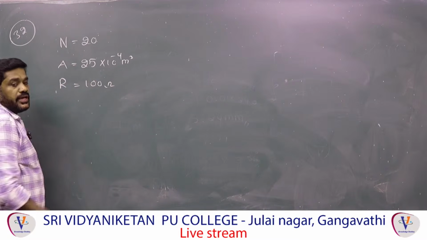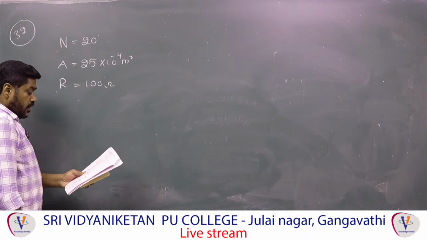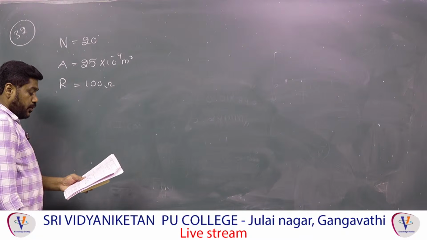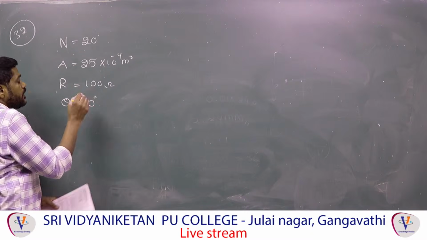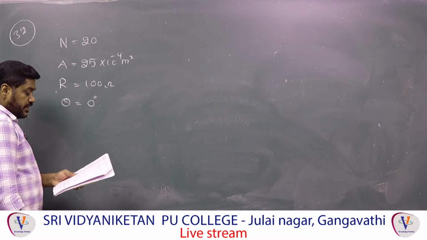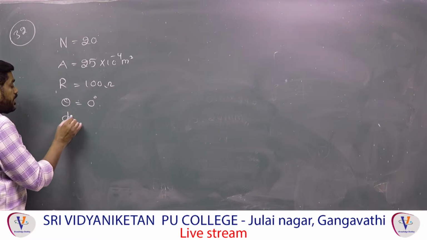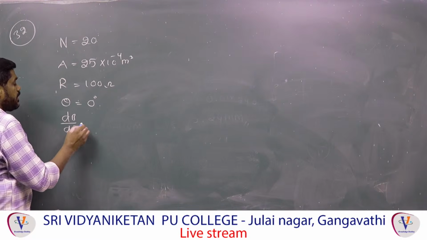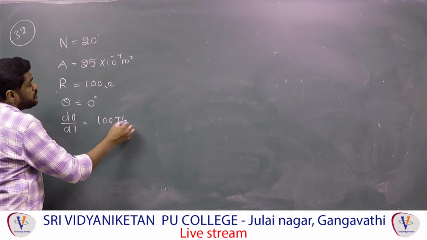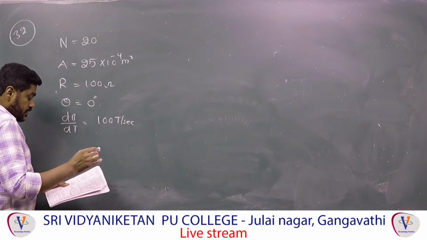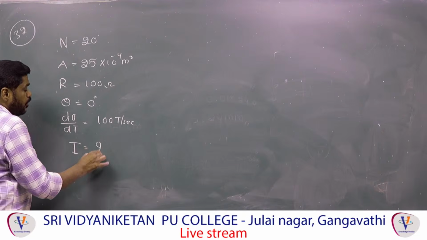Here I am converting the area into meter square. If the magnetic field which is perpendicular to the plane of the coil changes, that means theta is equal to 0, and they are asking at the rate of dB by dt, which is 100 Tesla per second. Then they are asking what is the current I equal to?